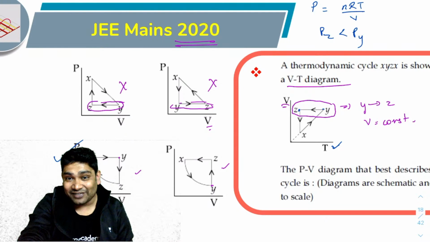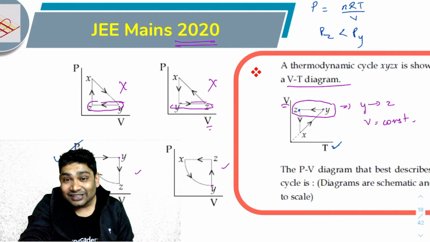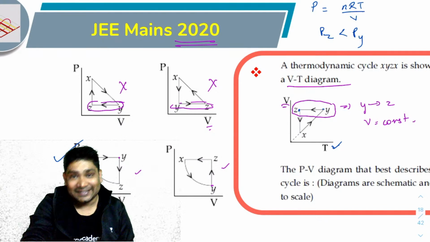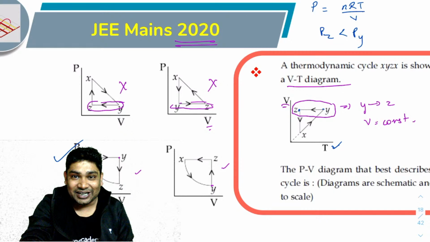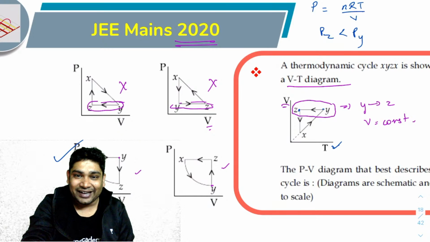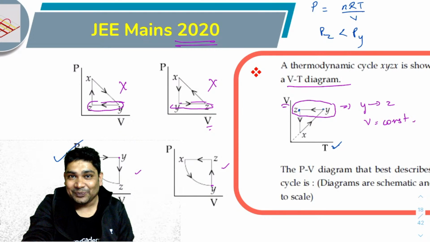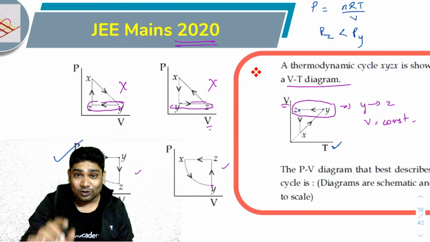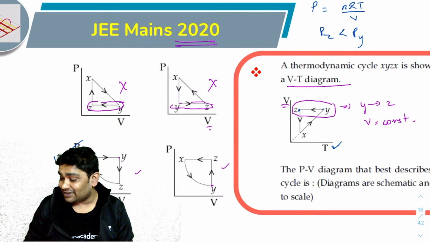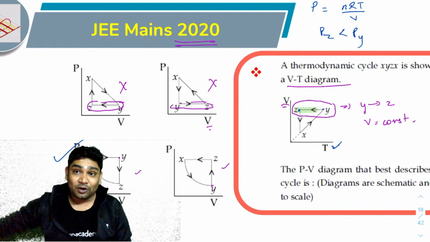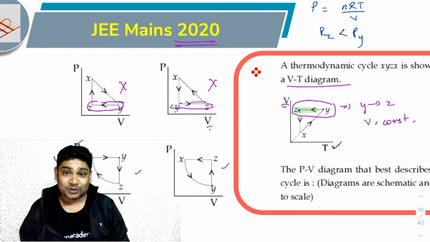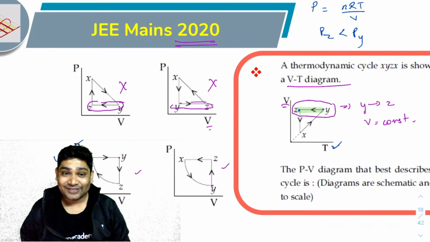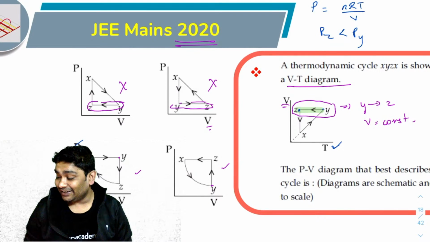So what is the question that you have? You can use Charles' law just for that. Exactly. At constant V, you know that wherever the temperature is less, the pressure would be higher. So that's it. I just need to find the right process. I can only focus on one process and find the answer. I don't even need to focus on the rest of the two processes. So that's one great way of doing it.